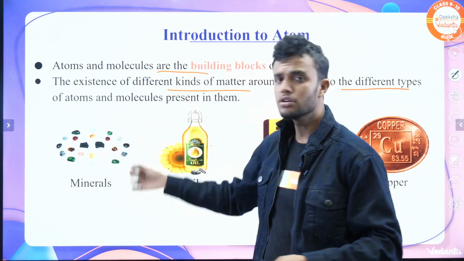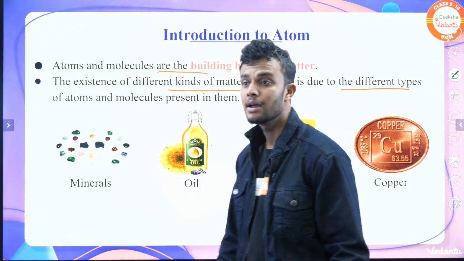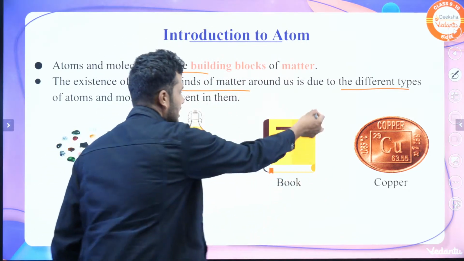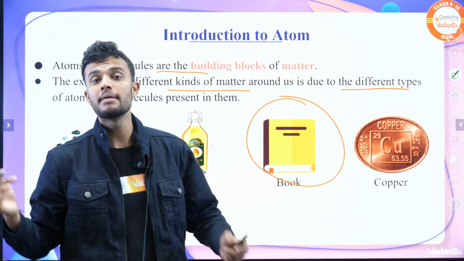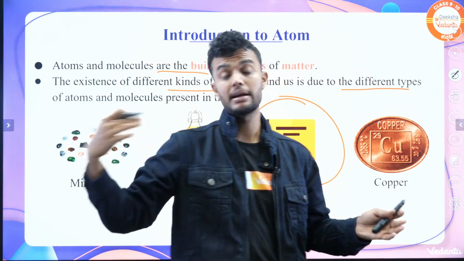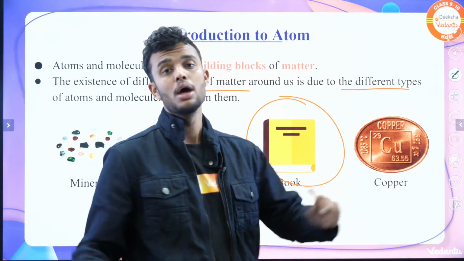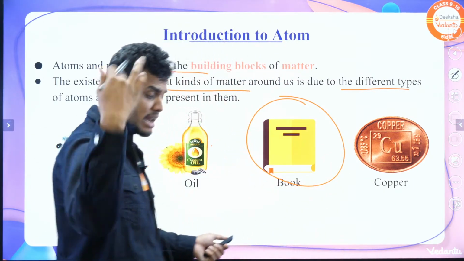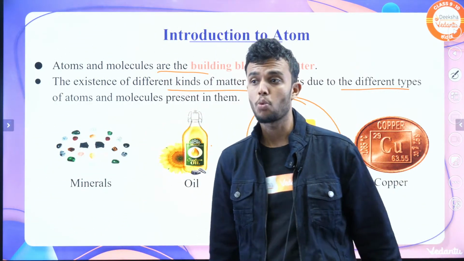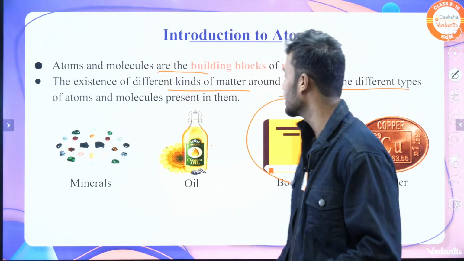In all of them atoms and molecules are present, but in every substance the atoms and molecules are of different types, that is, different atoms and different elements. We will discuss in grade 10 about chemical reactions. Okay na, ee riti agutte.